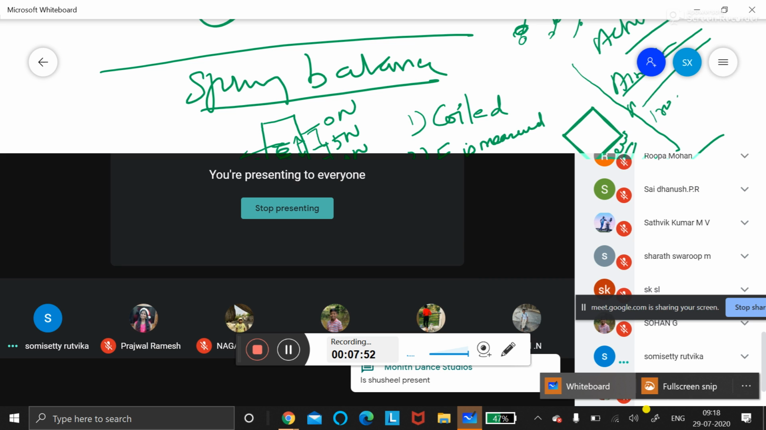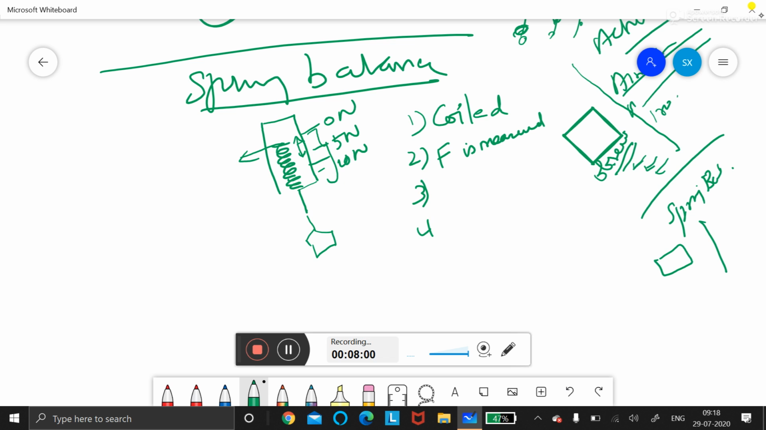See, force is measured by stretching of the spring. That is the second point, okay? And the third point, what is the third point? There is a pointer fixed on the graduated scale. That is the third point. Fourth point: the reading on the scale gives the magnitude of the force. What is the fourth point?